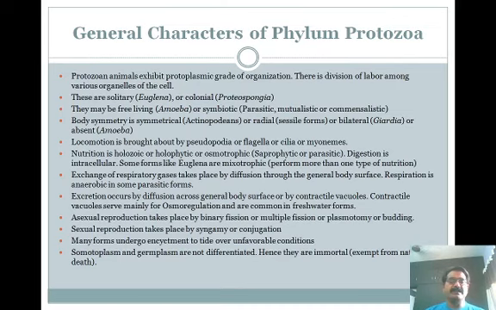Sexual reproduction takes place by syngamy or conjugation. Many forms undergo encystment to tide over unfavorable conditions. Encystment is a particular type of developmental stage having the ability to undergo dormant conditions, and when suitable conditions are available, they start their development. Somatoplasm and germplasm are not differentiated in protozoa, hence they are immortal, that is, exempt from natural deaths.